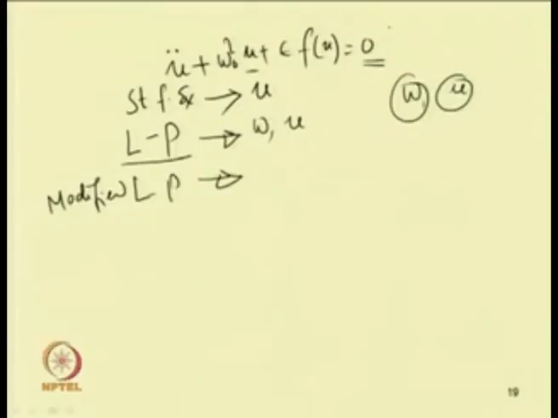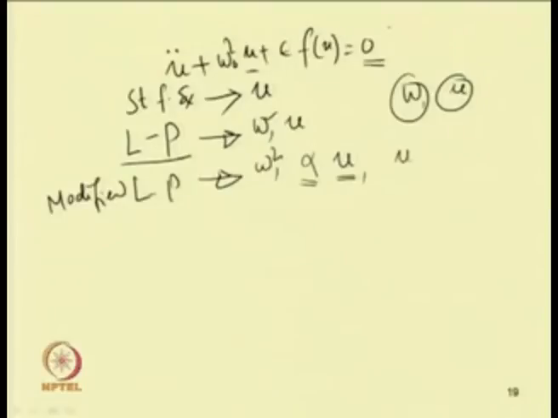But in case of the modified LP method, it differs from the LP method in 4 different steps. In the first step we expand this omega square. In the second step we have introduced another parameter alpha. In the third step we expand this term u in terms of alpha, and the fourth step differs in the initial condition.